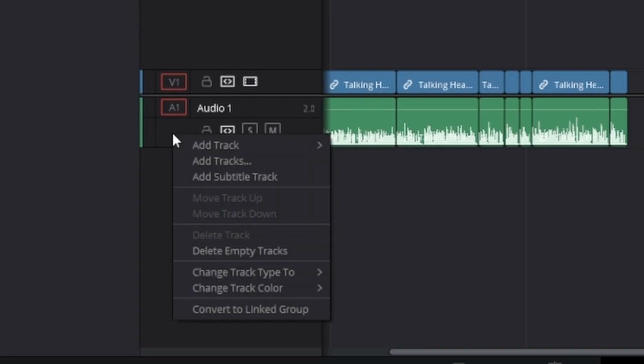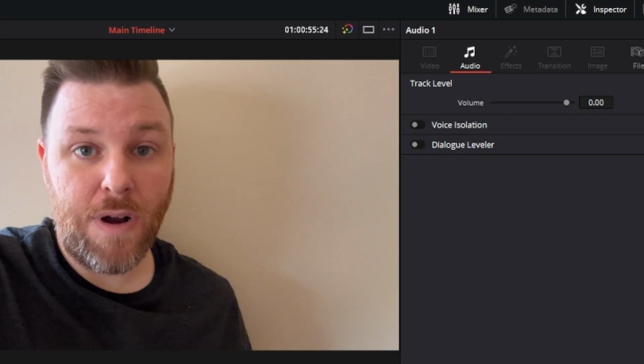If you need to apply this tool to an entire track instead of a bunch of clips that have already been cut, it's very easy to do. You just click on the track, go up to the inspector, and there it is. Clicking it applies it to the entire track.